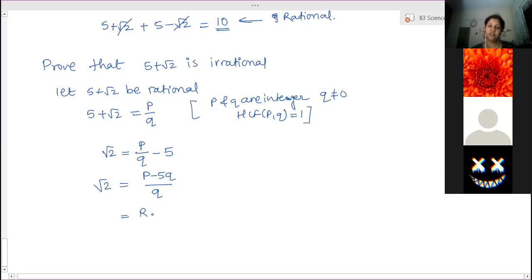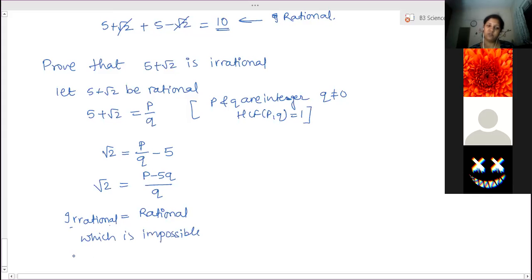So this is a rational number, right? But root 2 is irrational; we have just now proved root 2 is irrational. So what are we trying to do? We are proving an irrational number equal to a rational number. Is it possible? No, ma'am, which is impossible.